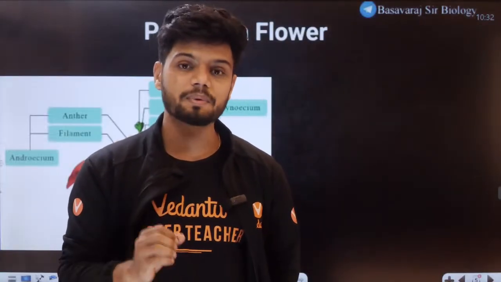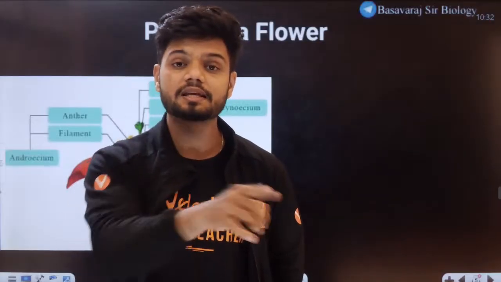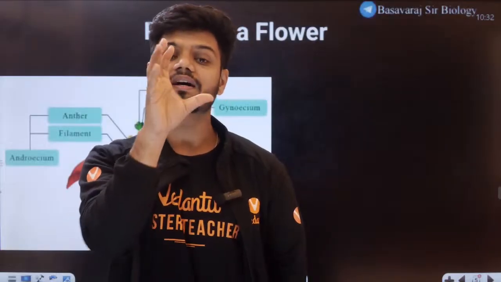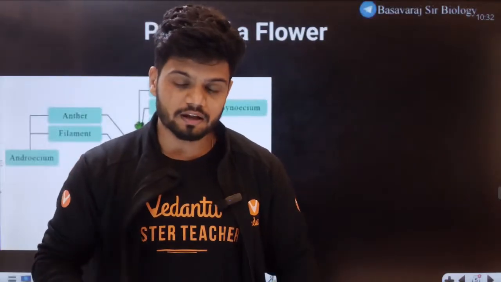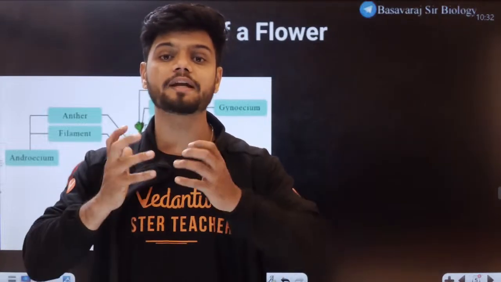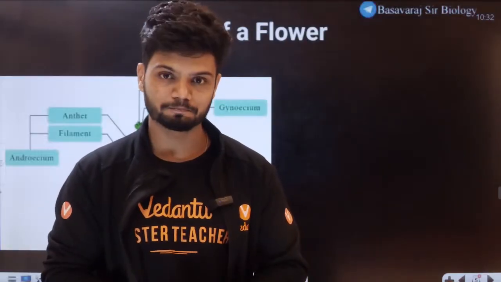If all the carpels are free, apocarpous. If carpels are fused, syncarpous. Pistil is the entire structure. When we have multiple pistils joined together, a group of pistils is called the gynoecium.